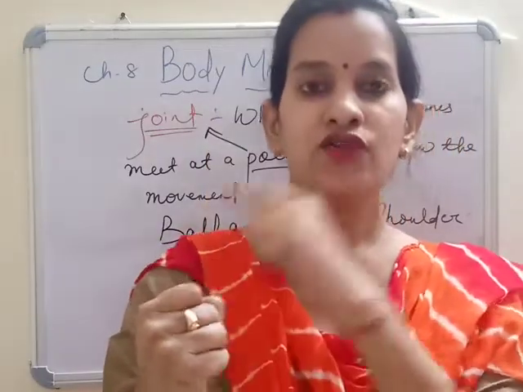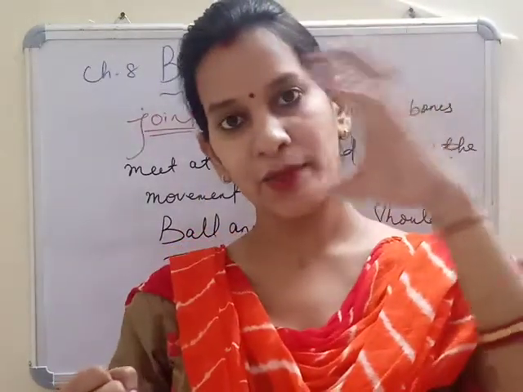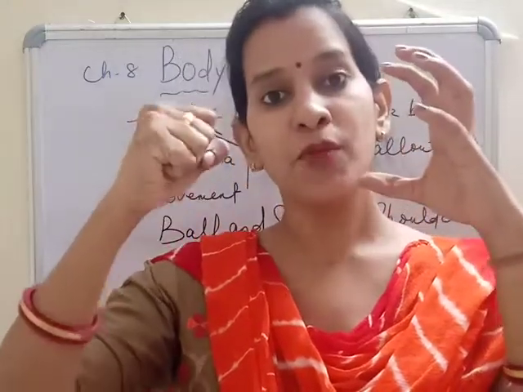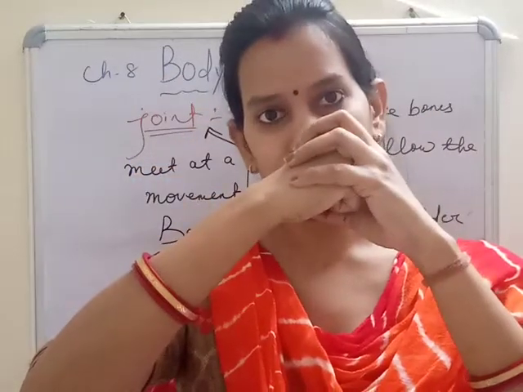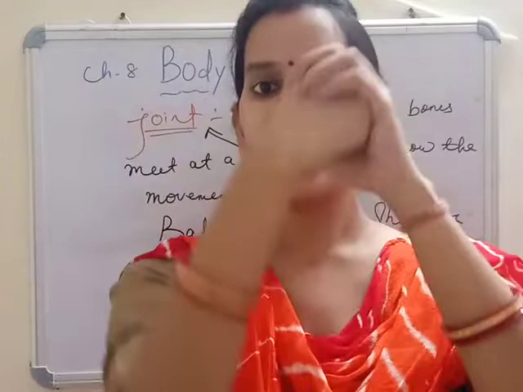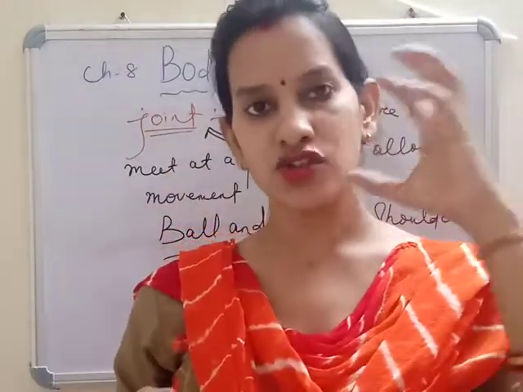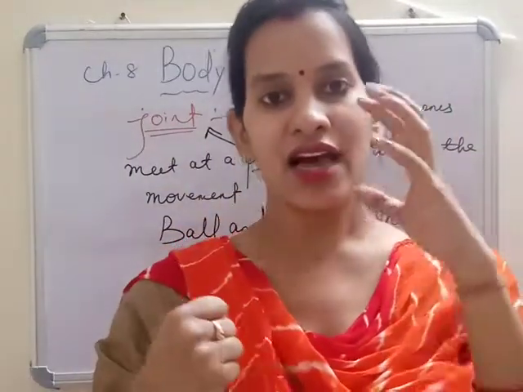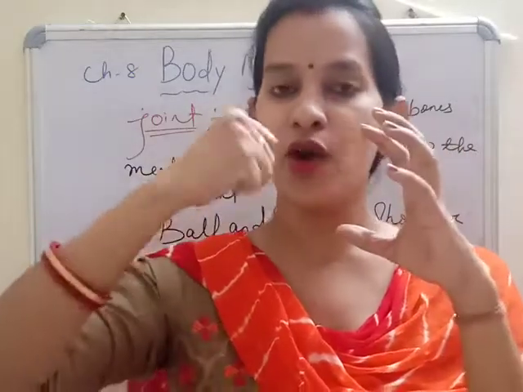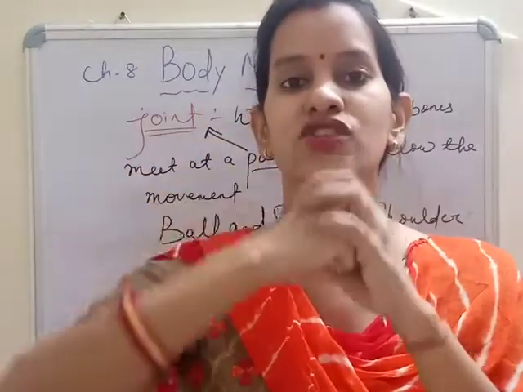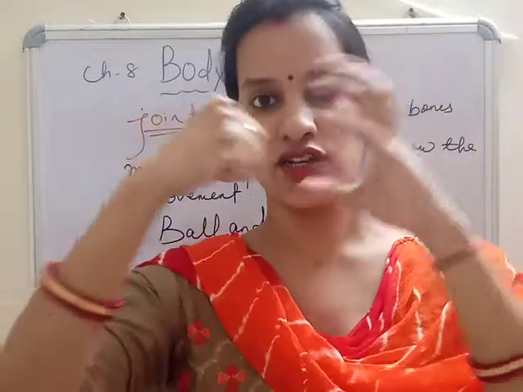So it is called your ball and socket joint.